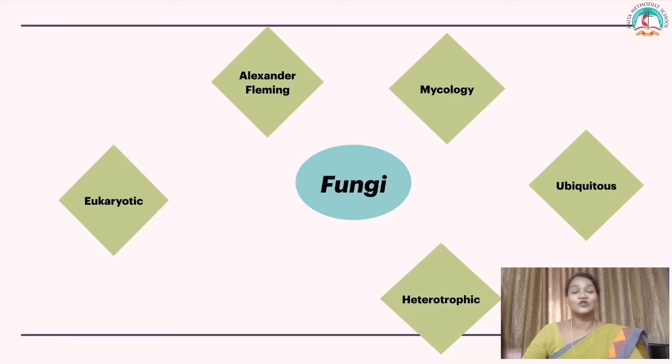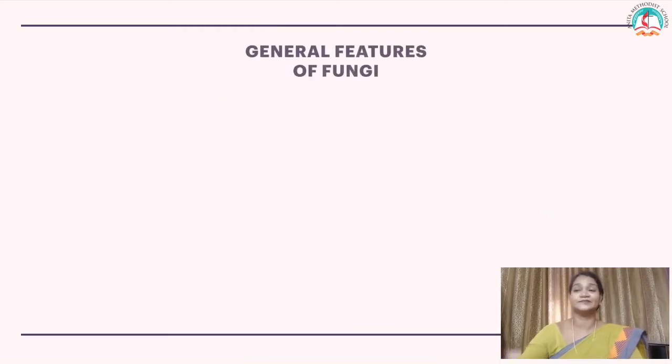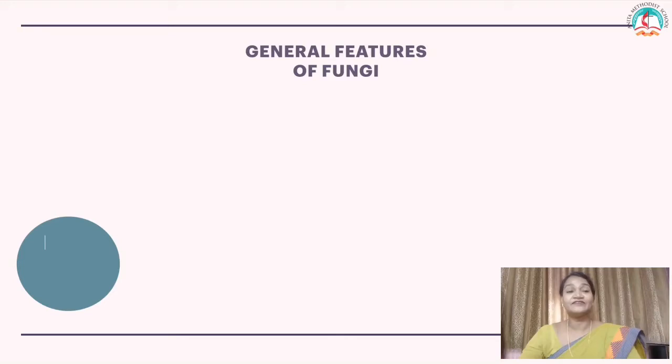And they are heterotrophs. They cannot prepare their own food. They need to depend upon other organisms for their food. So they are either saprophytic or parasitic. Fungi are unicellular or multicellular. Let's learn about the general features of fungi. So what are the general features of fungi?